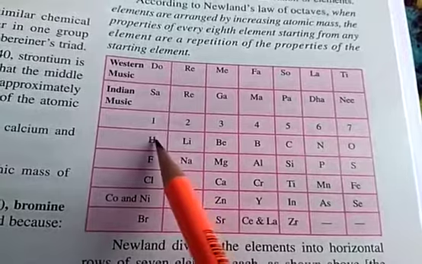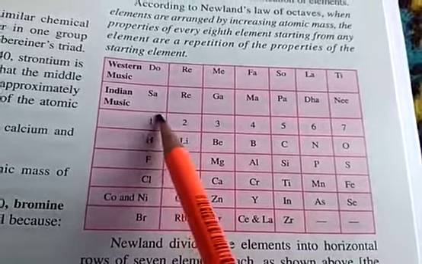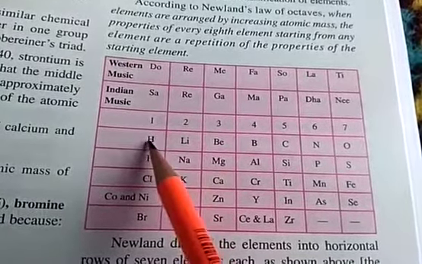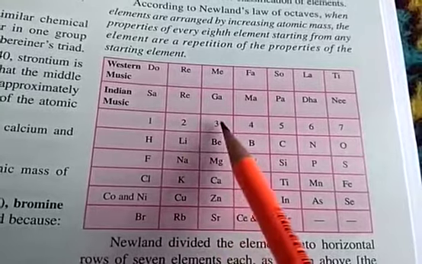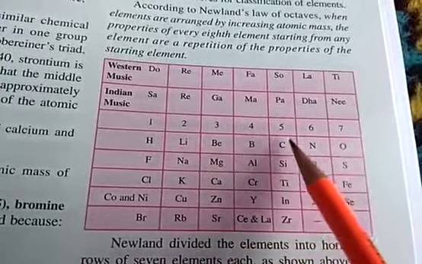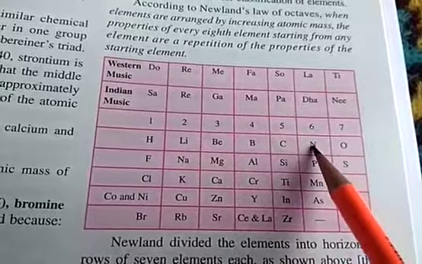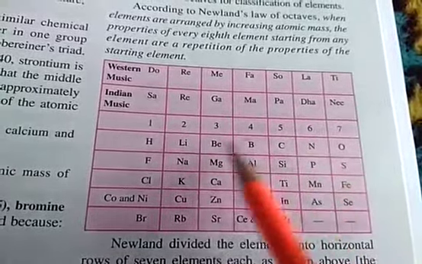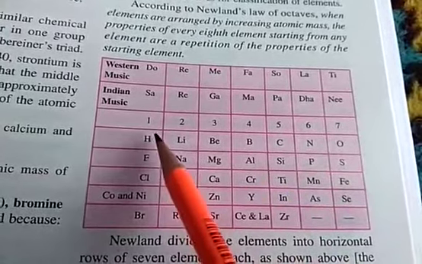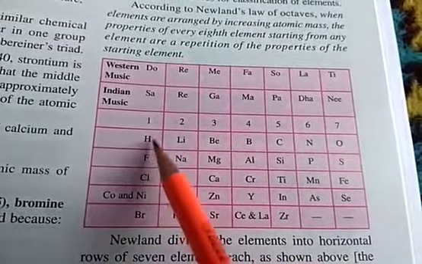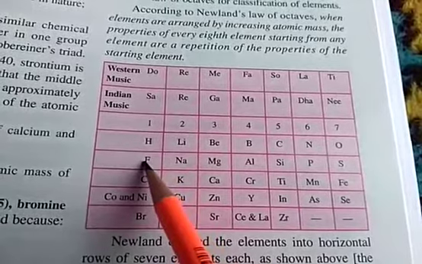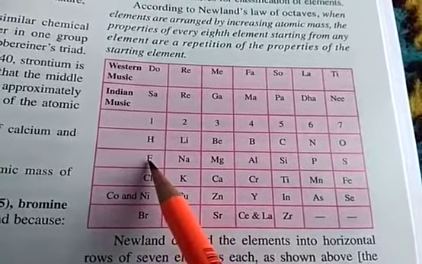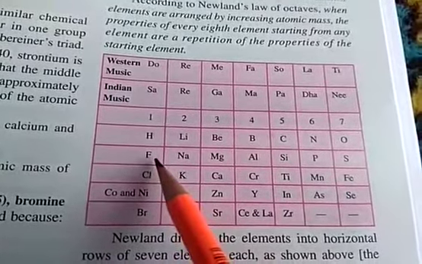For example, here you can see hydrogen, it is the first element, then second lithium, beryllium third, boron fourth, carbon fifth, nitrogen sixth, oxygen seventh. Now the eighth element, that was fluorine. So he saw that hydrogen and fluorine have similar properties. So every eighth element in his series had similar properties.